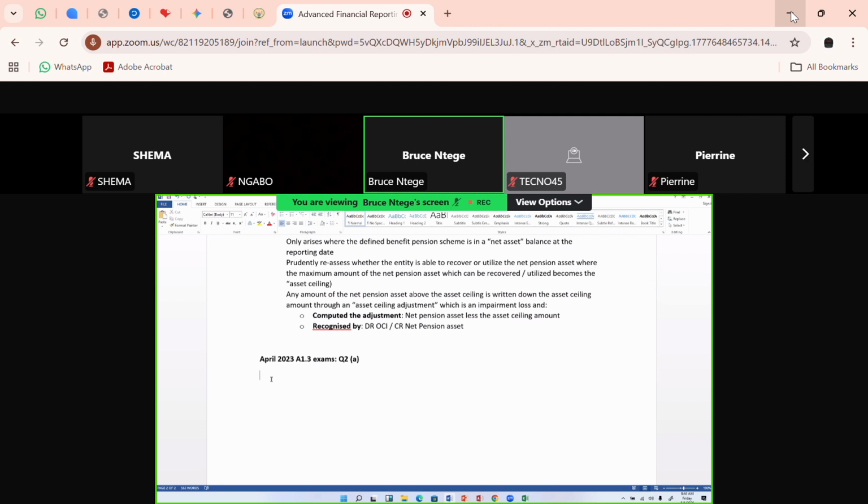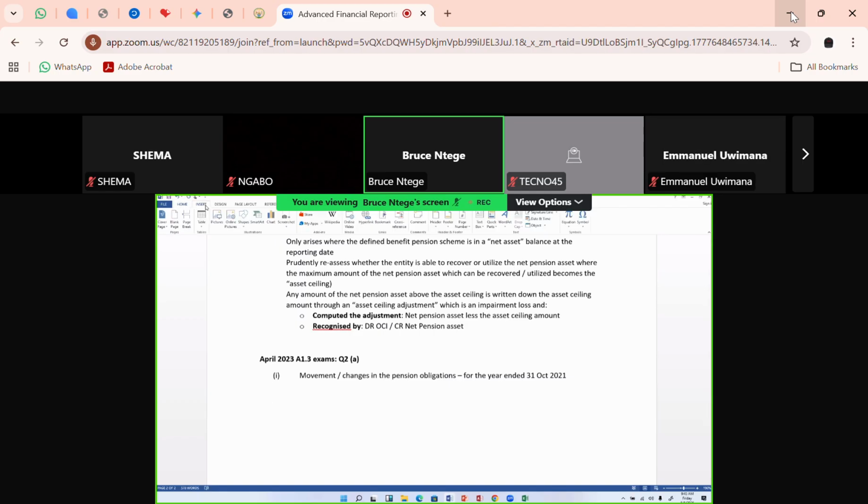Okay, so I'm going to start with number 1, or I, which is the movement, the changes in the pension obligations account. Pension obligations for the year ended 31st October 2021. Okay, so let me use a table. I think it's better to insert a table here.